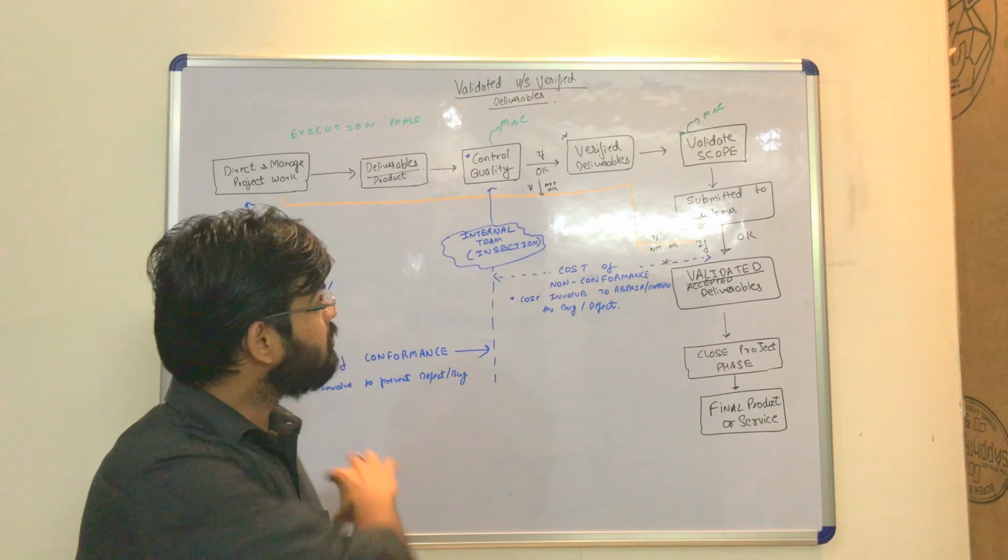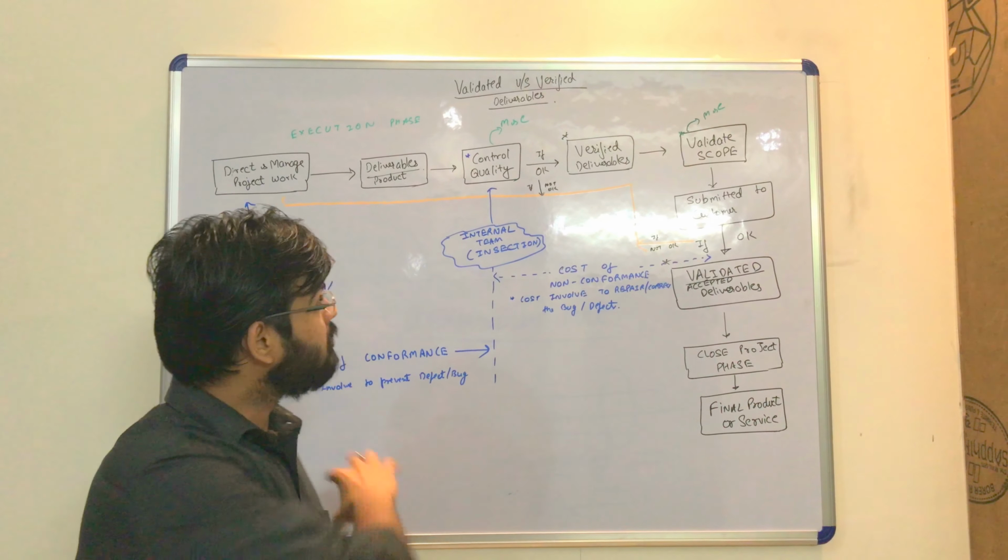After the execution phase, direct and managed project work, your implementation team gives you a deliverable product. If I am a developer, I cannot just write a code and submit it. I need to verify whatever I have done: is it meeting the specification requirements and the requirements traceability matrix? Are the features mentioned in the matrix covered by my product? Have I developed what was expected?